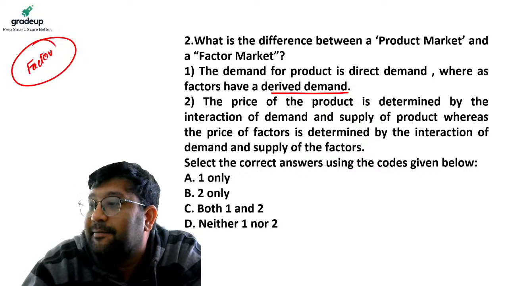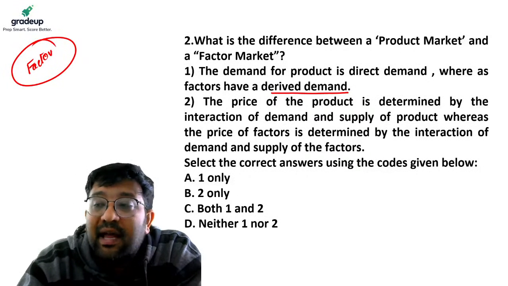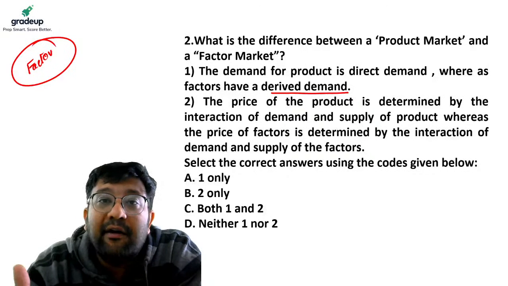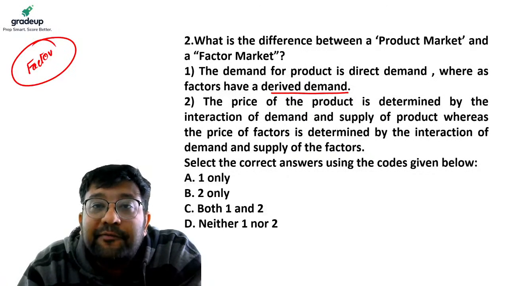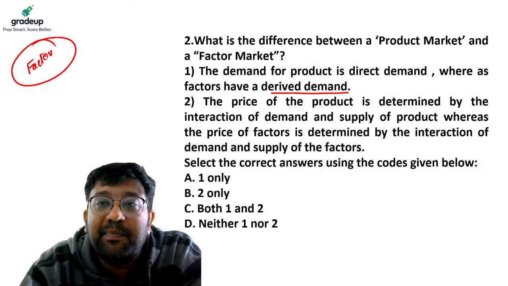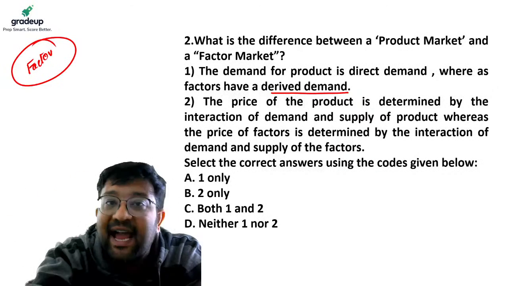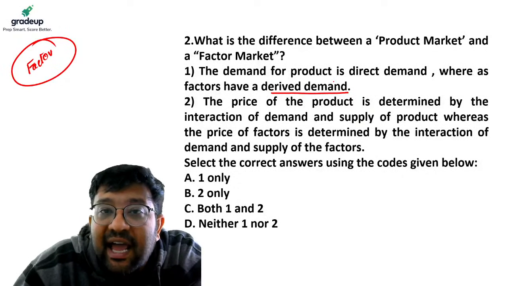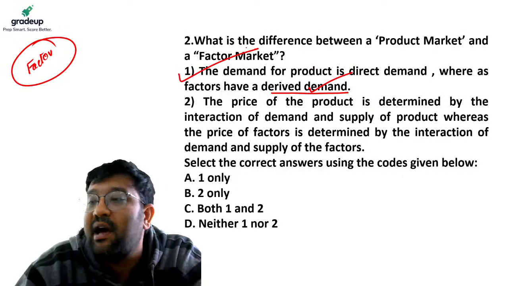So obviously here at factory level, it depends on the availability of factors of production. So buying and selling of factors of production decides the factor market. So the demand here is derived. So this statement is correct.